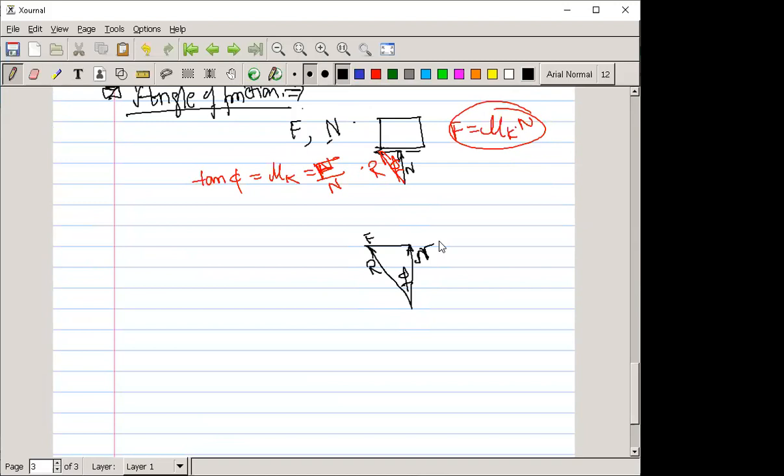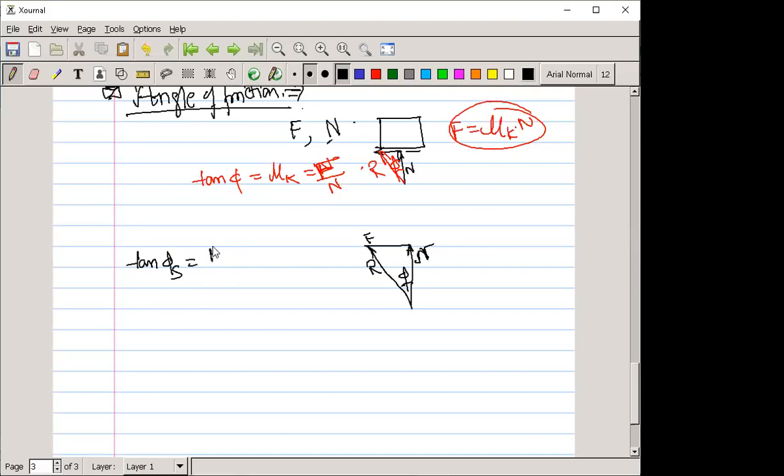Here the conditions are the same. Suppose you have to find the angle of friction when the motion is impending.